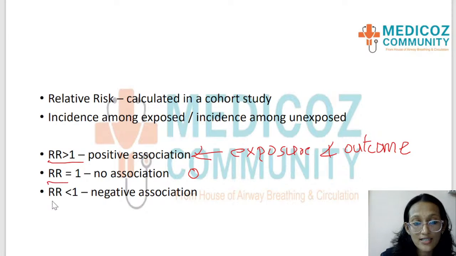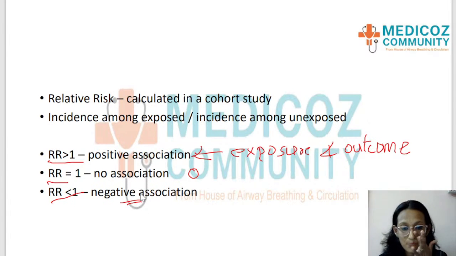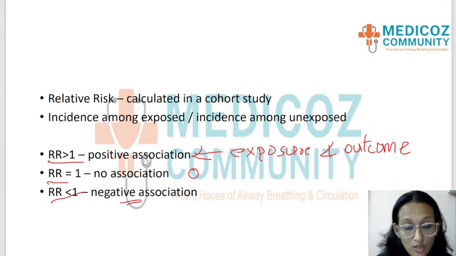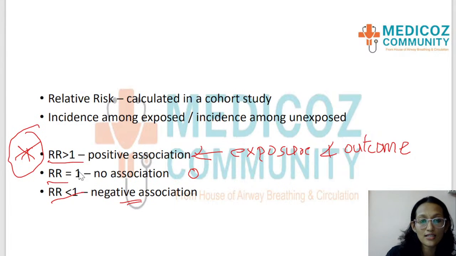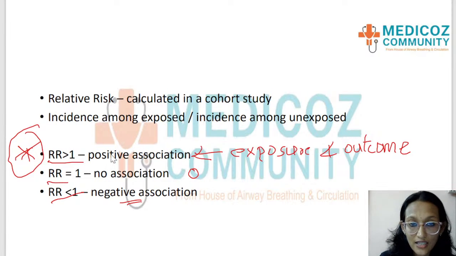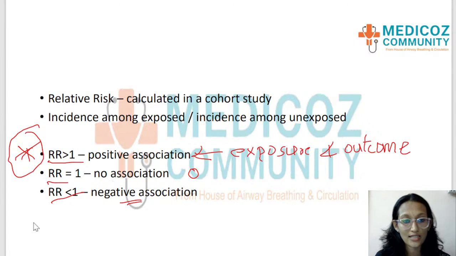And relative risk less than 1 means negative association between the exposure and outcome. So this is something very important that you should know. What is the interpretation when relative risk is greater than 1, equal to 1, or less than 1. So relative risk greater than 1 is positive association between exposure and outcome. Equal to 1, there is no association, and less than 1 is a negative association.